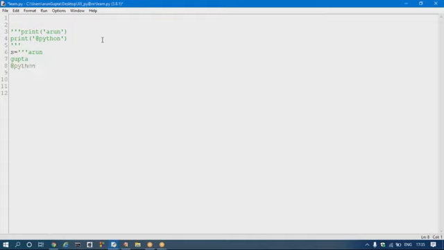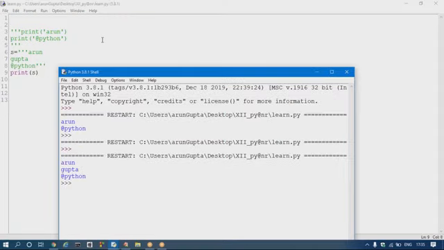So this is considered, and if I print s, now this is considered as a multi-line string, not a comment. Okay, so there is a little bit of difference. I am not assigning that data into some variable, so this is considered as a multi-line comment. Later we will discuss this topic.